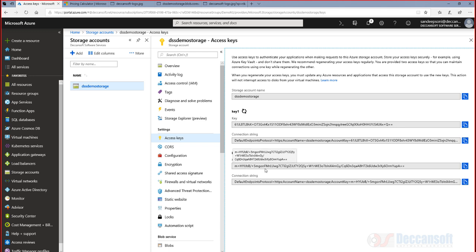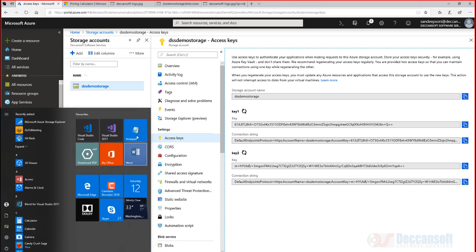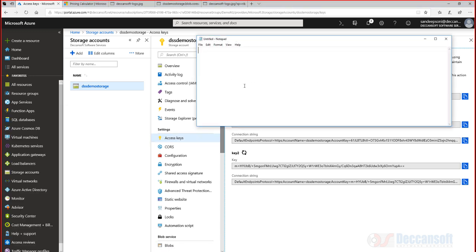So the question is, why do we need two keys? Is one key not sufficient? Both the keys have the same privilege. That means what you can do with key 1, you can do with key 2 also. So why are key 1 and key 2 both available? So imagine now I have an application and my application is already using key 1.